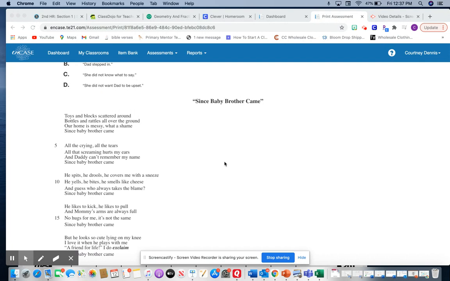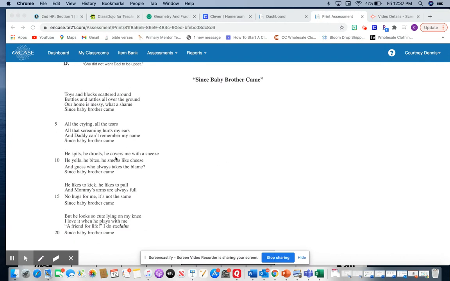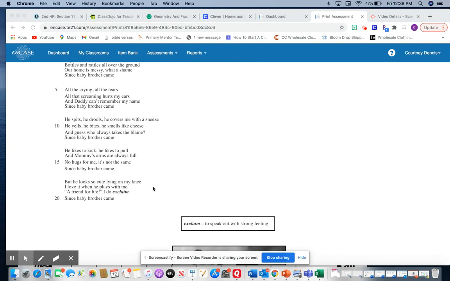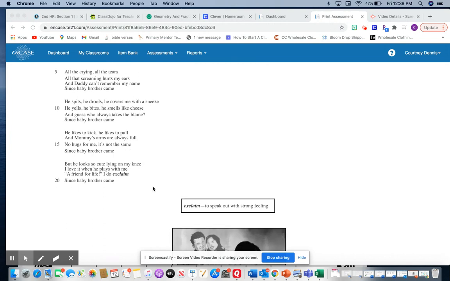Toys and blocks scattered around, bottles and rattles all over the ground. Our home is messy, what a shame, since baby brother came. All the crying, all the tears, all that screaming hurts my ears, and daddy can't remember my name since baby brother came. He spits, he drools, he covers me with sneeze. He yells, he bites, he smells like cheese. And guess who always takes the blame since baby brother came? He likes to kick, he likes to pull, and mommy's arms are always full. No hugs for me, it's not the same since baby brother came. But he looks so cute lying on my knee.